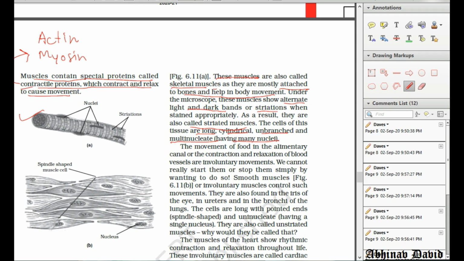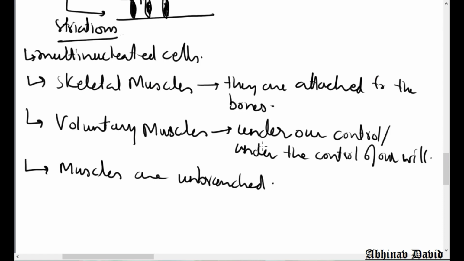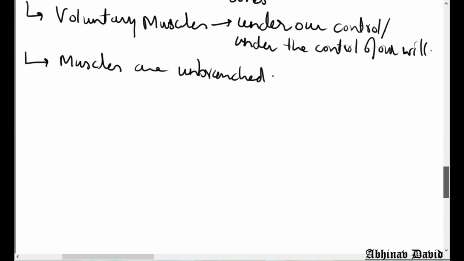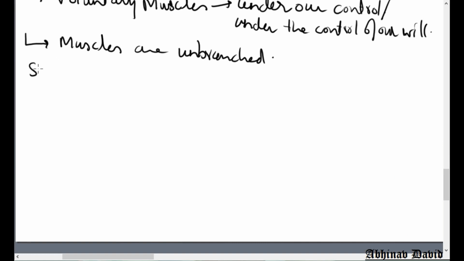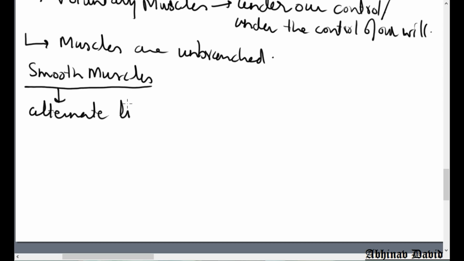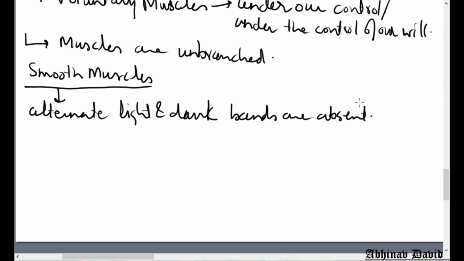Now let us move to the second type of muscle, that is the smooth muscle. Now smooth does not mean that they have a very slippery structure like that. Smooth basically means that alternate light and dark bands are absent, meaning striations are absent. That is why the name smooth muscles is given.